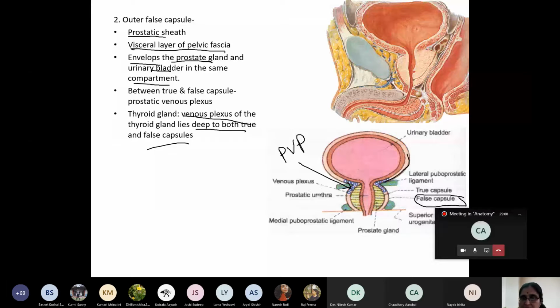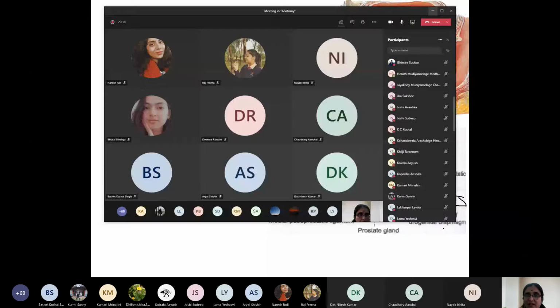Now, Ayush Koirala, can you say the coverings of the prostate in the normal prostatic gland? How many coverings are there? 2 or 3 in the normal gland? Then what are they?